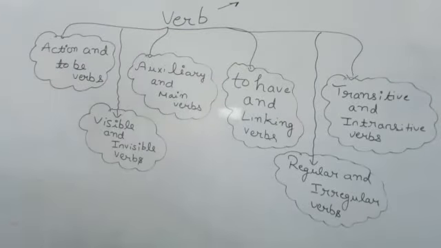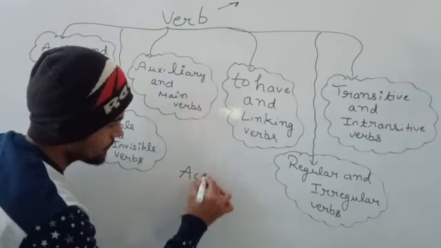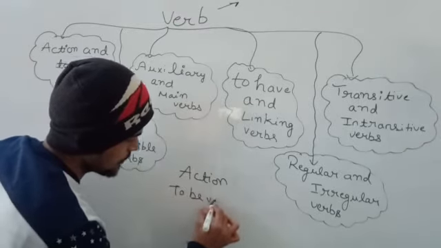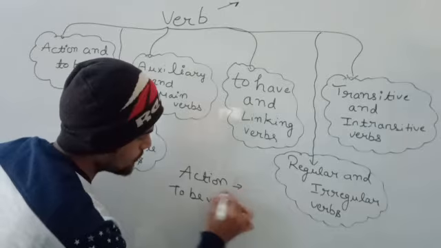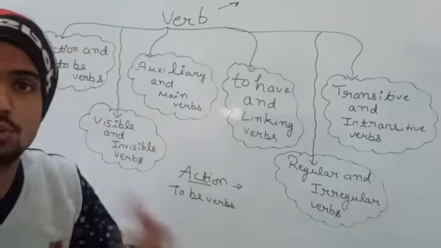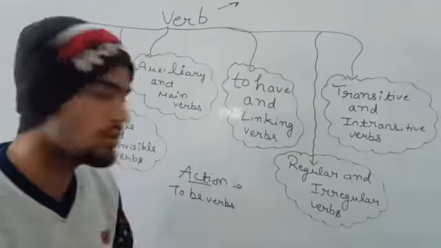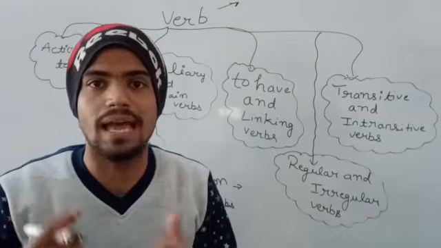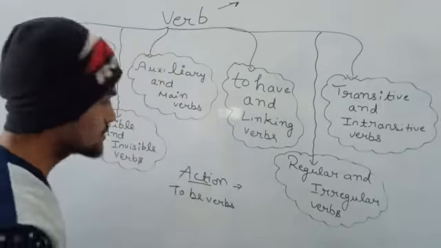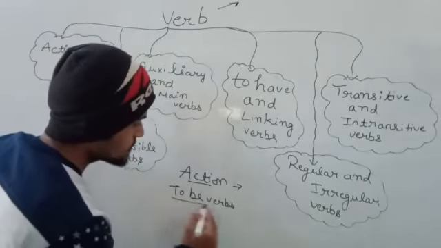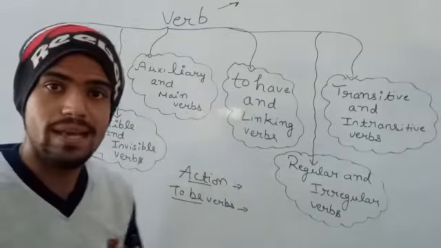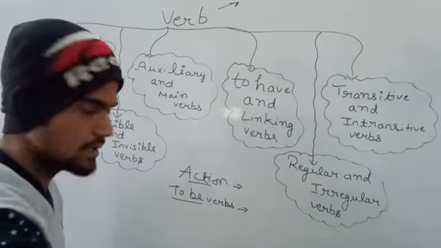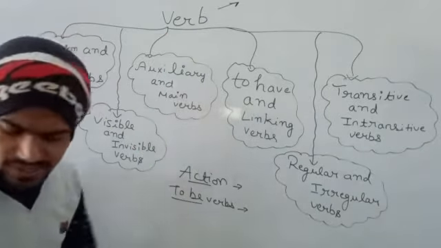First is action and to be verbs. Okay? So action verb, what do you mean by action? Action means when we are doing something, so that will be known as action. Action verbs are those verbs which show us about the action, that something is to be done, something is done. And to be verbs are those which are showing a relation type thing, like something is being done.